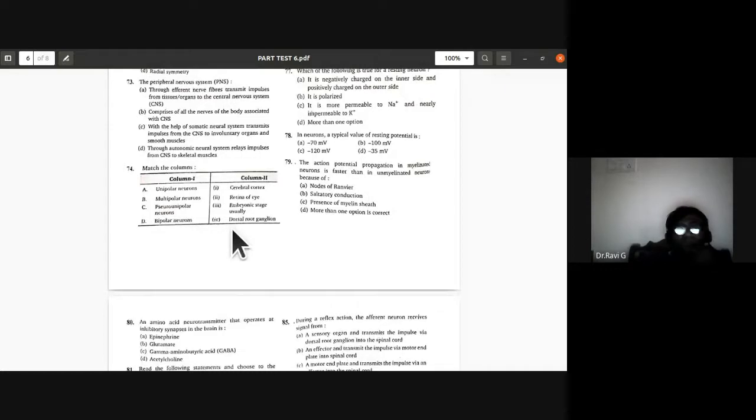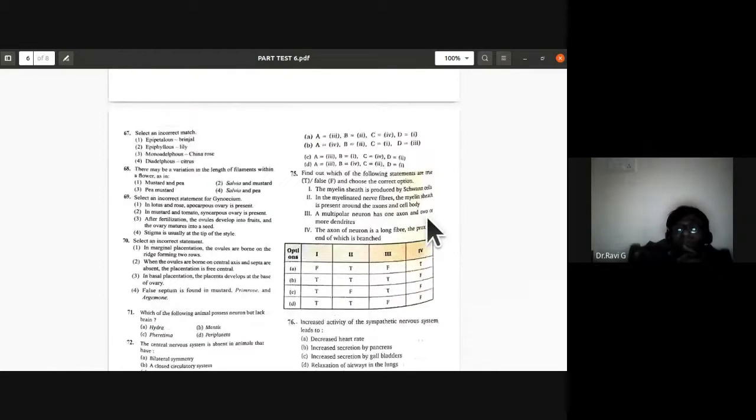So pseudo unipolar neurons, you find them in the dorsal root ganglion. Bipolar neurons, you find them in the retina of the eye. So unipolar neurons are seen only in the embryonic stage, multipolar neurons in the cerebral cortex, pseudo unipolar neurons in the dorsal root ganglion, and bipolar neurons are found in the retina of the eye. So for the 74th, C is the correct answer.